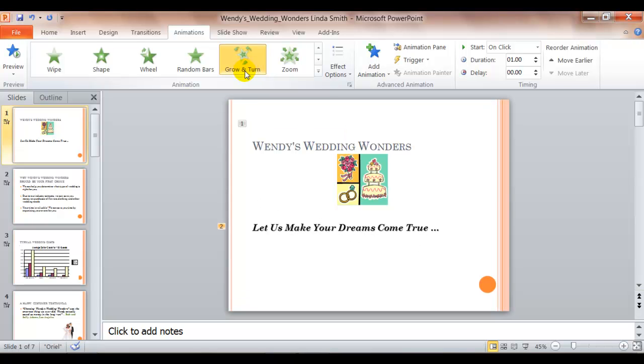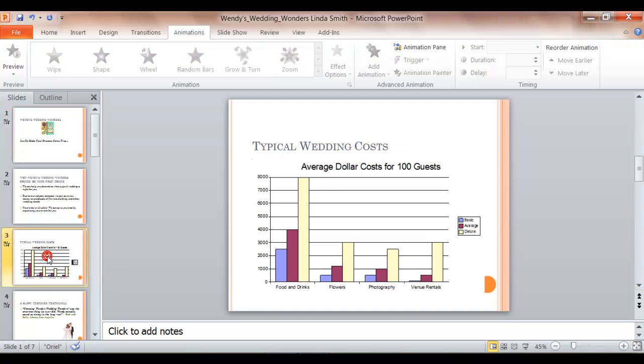Step 9 asks you to change the transition timing on 2 additional slides. So remember, we have them all set for 4 seconds, but we're going to select 2 slides to change the timing, and you can select any 2 slides you want. For this example, I'm going to select slide 3 with a chart.